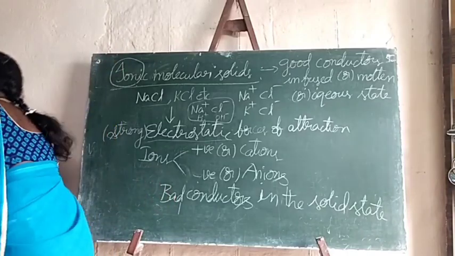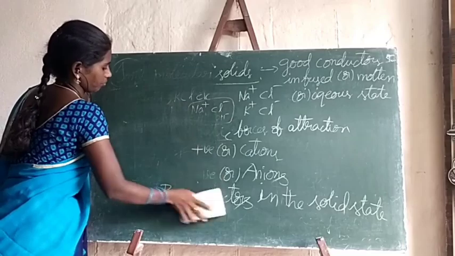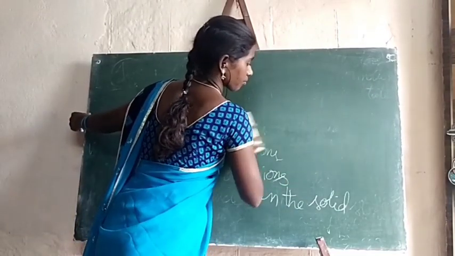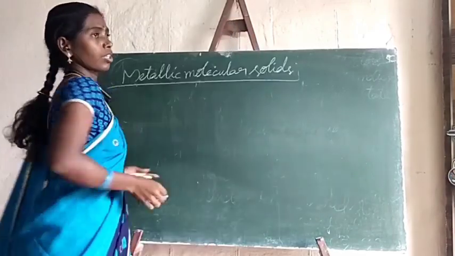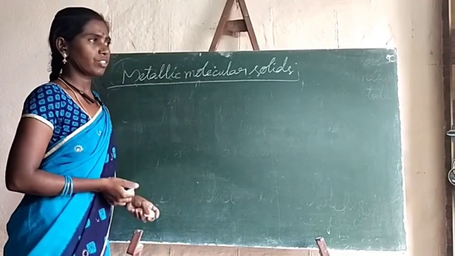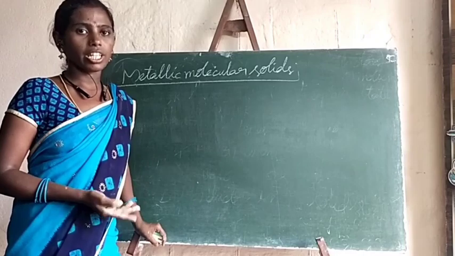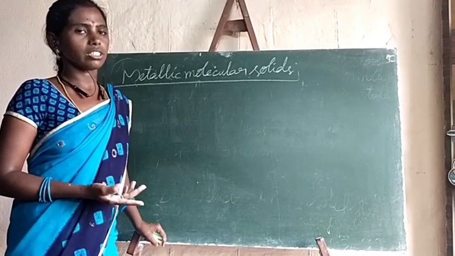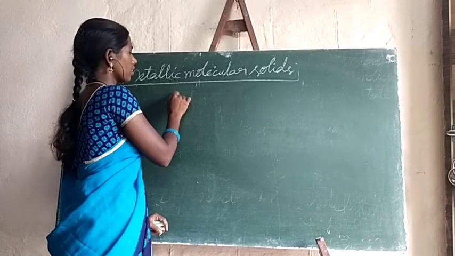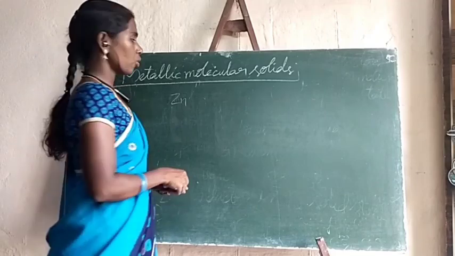Okay, and the next one, metallic solids. What is meant by metallic molecular solids? For example, if we take any metal, already we know that metals are electron rich. They are ready to donate electrons. If we take a sample of metal, what happens? Each metal atom present in it, for example zinc, has the capacity to donate 2 electrons.